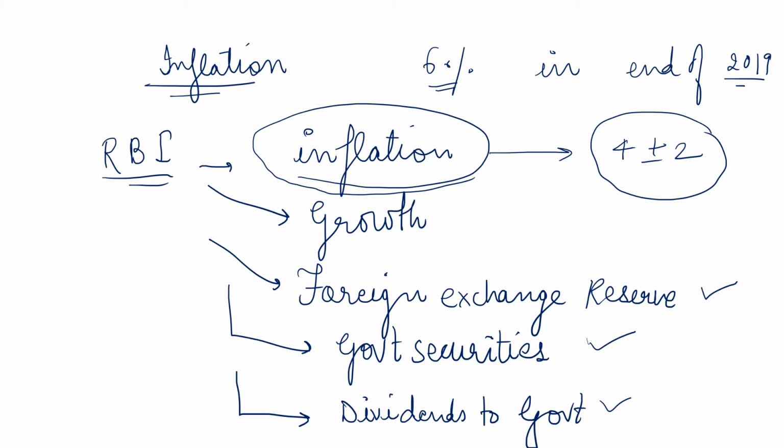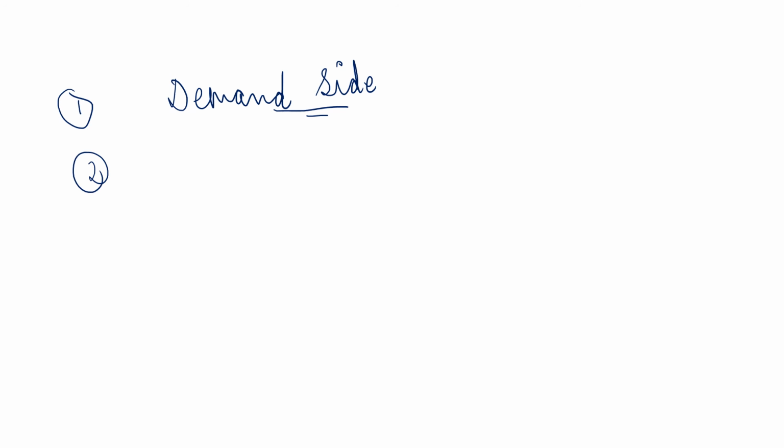Some steps which RBI must take to handle inflation in the economy: they must handle it from the demand side. As we are seeing that demand is rising very much, RBI should take a step to handle this demand, and also on the supply side, so that the economy can handle these high rates of inflation.